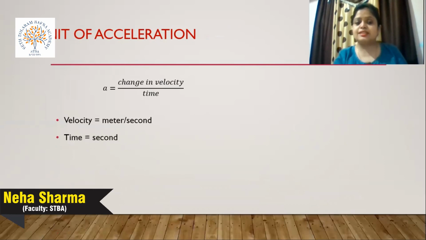The unit of time is second. So acceleration is change in velocity per time, that is meter per second per second, that is meter by second multiplied by second. So the unit of acceleration is meter per second square. Right? Meter per second square is the unit of acceleration.